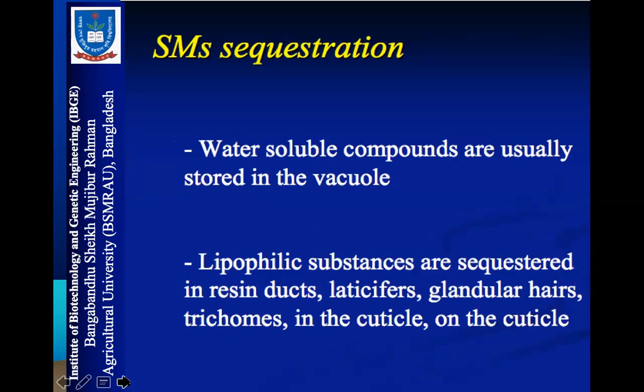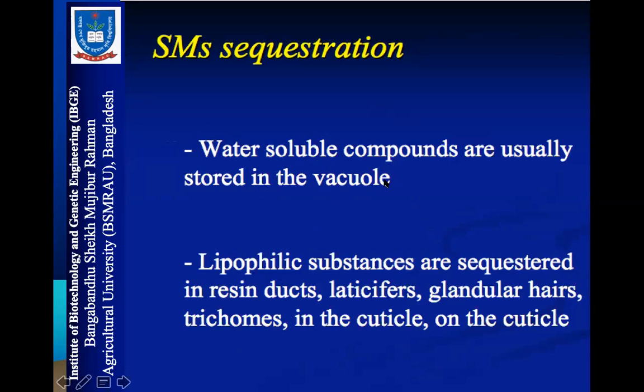So these are the secondary metabolites compartmentalization. Now, secondary metabolite sequestration. In our last class, we discussed what sequestration is. Water-soluble compounds are usually stored in the vacuole. There is sequestration by other organisms as well as by the producer. I am now talking about the producer.